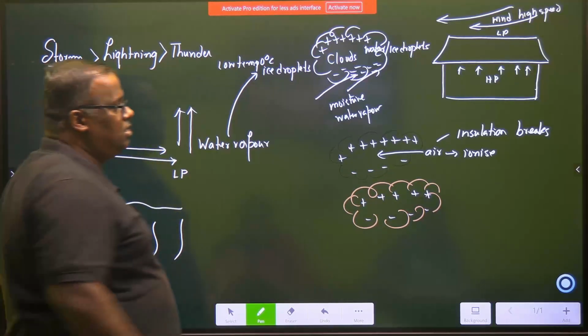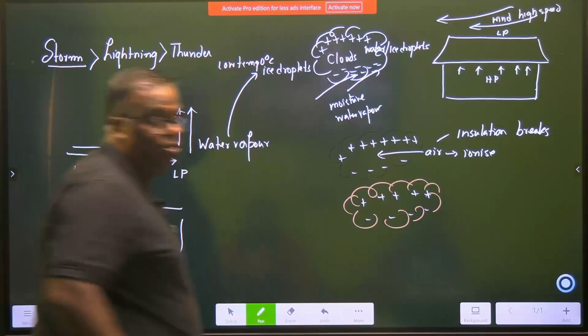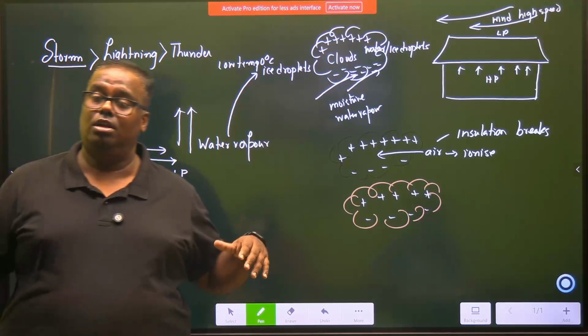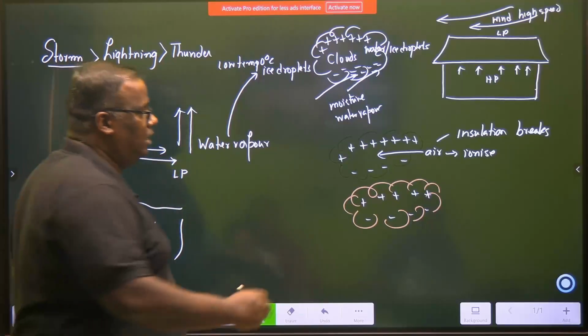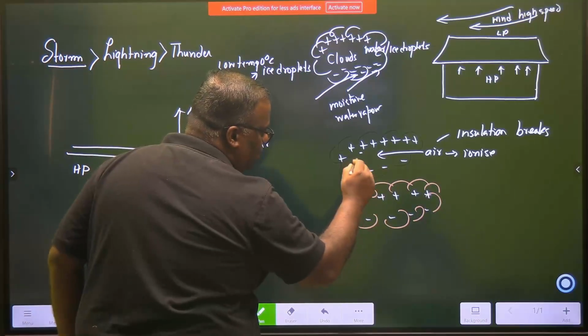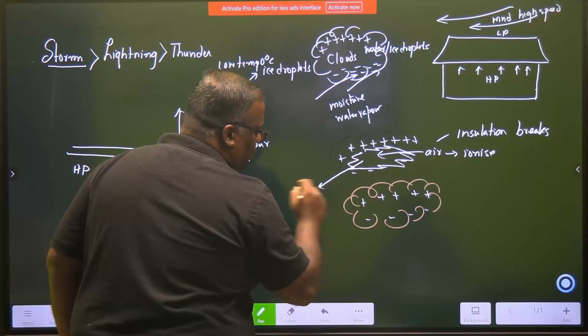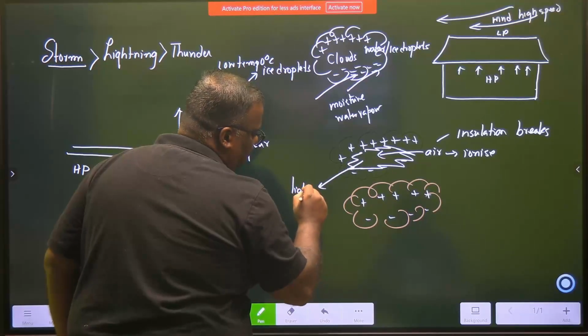As soon as this insulation breaks, a huge amount of spark discharge will be seen, and that is known as your lightning. समझ में आ रहा है ना? That is known as lightning. तो यहाँ पे क्या हो जाएगा? The insulation will break, and once you see this, so this will be known as your lightning.